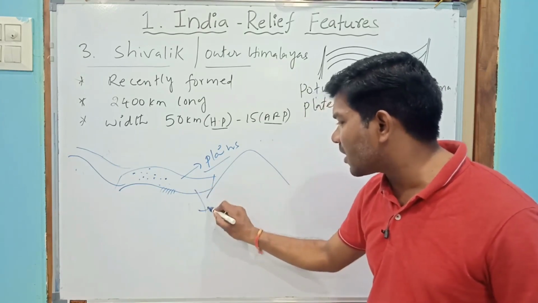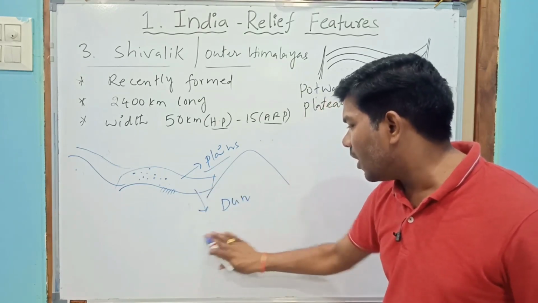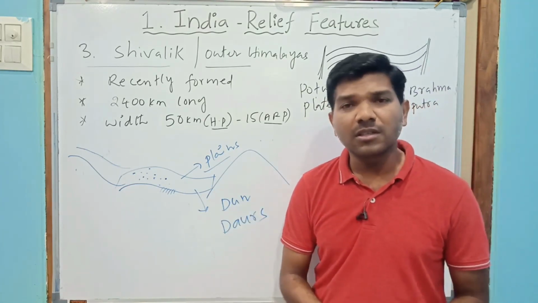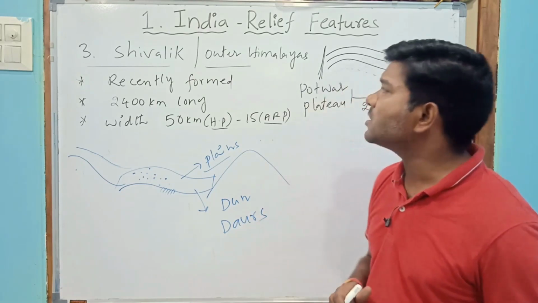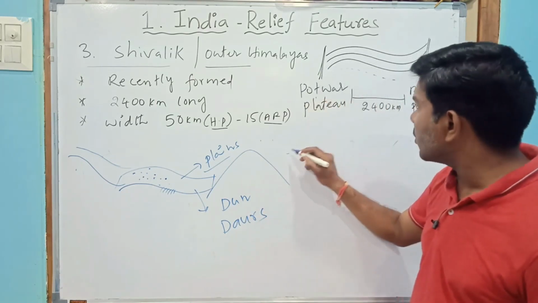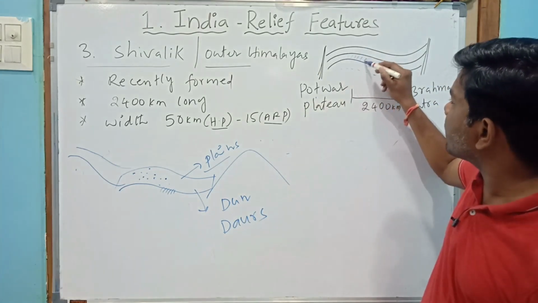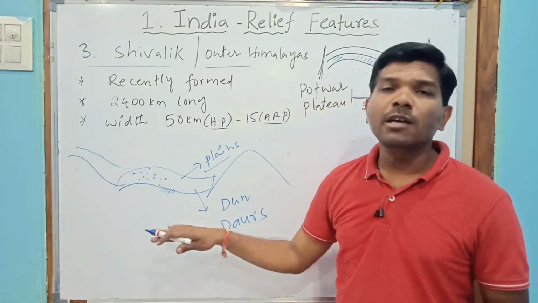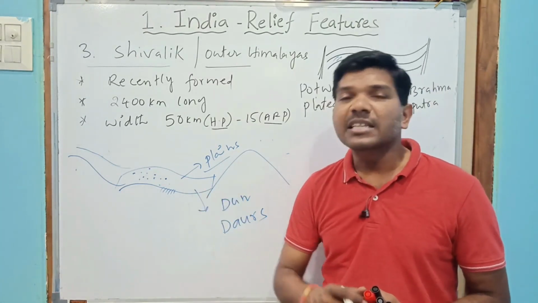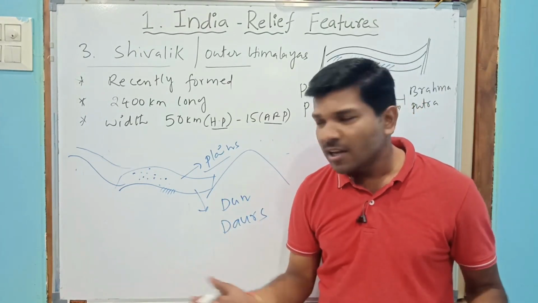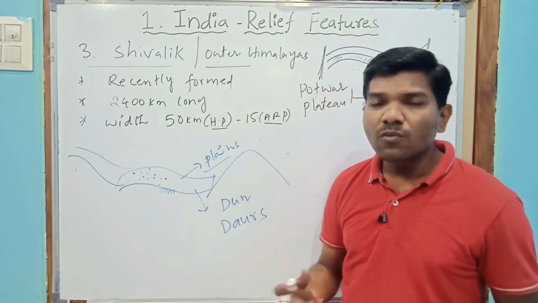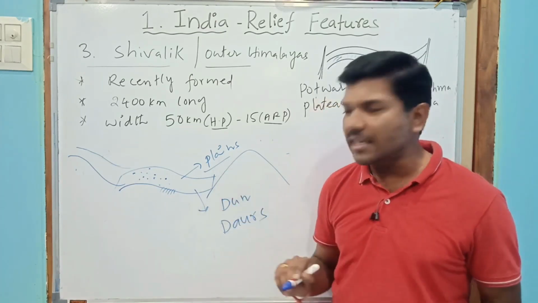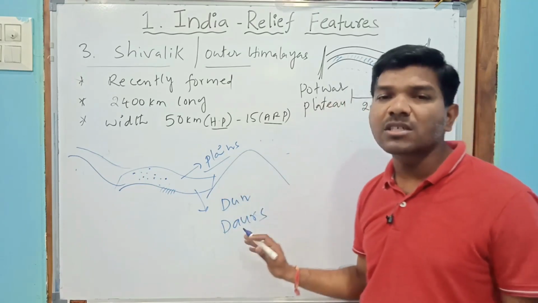So these plains are called dunes or dwars. Dunes or dwars. They may ask you, what are dunes? Dunes are located between Himachal and Shivalik. Actually, there were lakes and valleys there. These valleys and lakes were dried. Whenever these became dry, there were sediments and silt there. So these silt and sediments became plains. So these plains are called dunes and dwars.